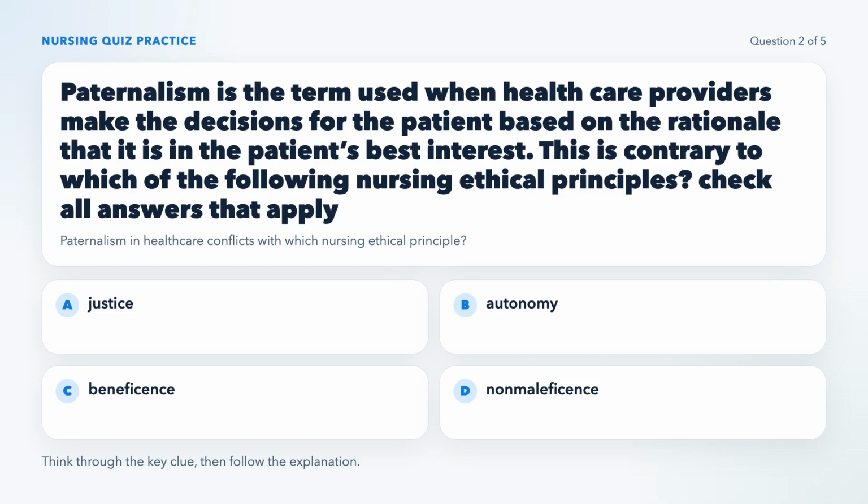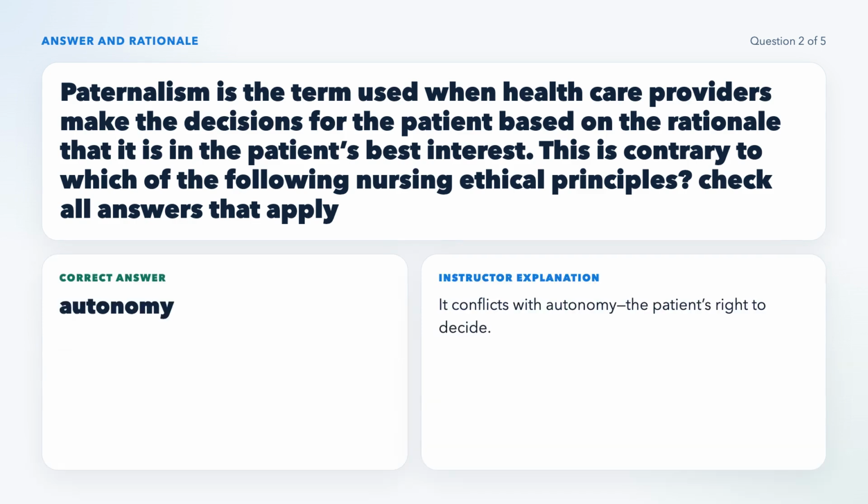Paternalism in healthcare conflicts with which nursing ethical principle? Think about patient decision-making rights. Paternalism goes against the principle of autonomy. Autonomy means the patient has the right to make their own healthcare decisions. When providers make decisions for patients for their own good, it denies the patient's ability to control their own care.